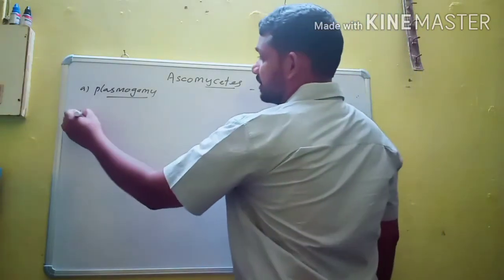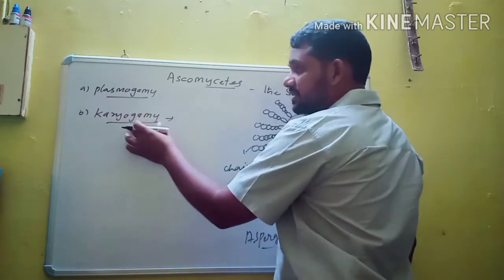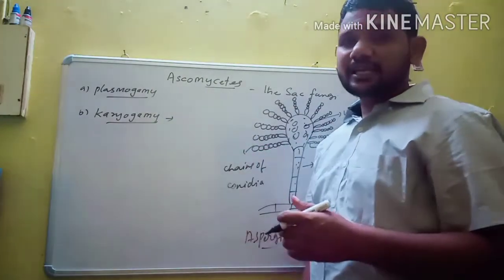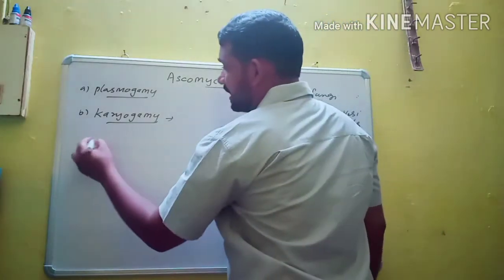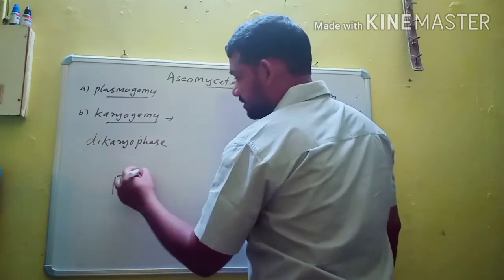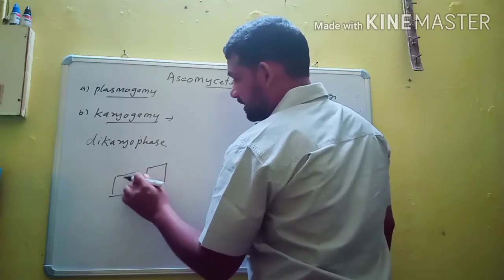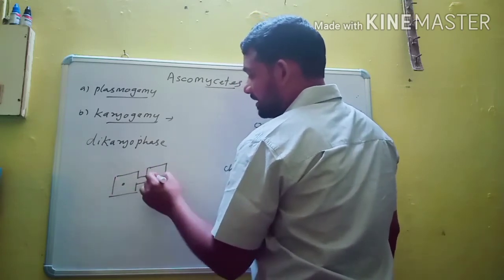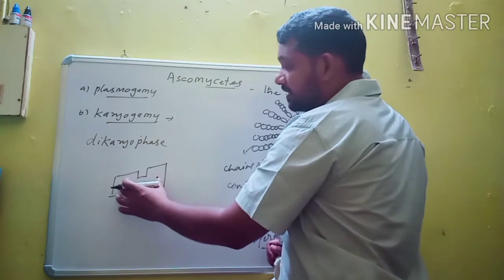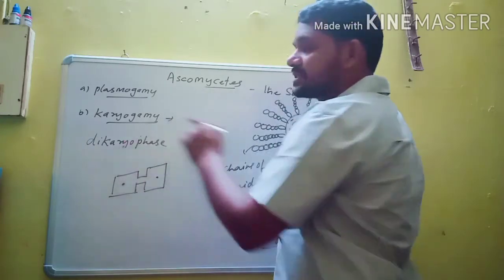The next one is karyogamy. But in Ascomycetes, karyogamy is delayed after plasmogamy. A short phase develops between plasmogamy and karyogamy, and that is known as dikaryophase. For example, this is one hyphal cell and this is another hyphal cell. Both cells are fused, so plasmogamy occurs. Each has a single karyon. So plasmogamy is completed. After plasmogamy comes karyogamy. What is karyogamy? These 2 nuclei should fuse, but there is an intermediate stage, known as dikaryophase.